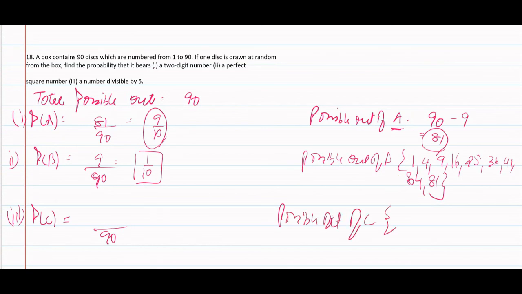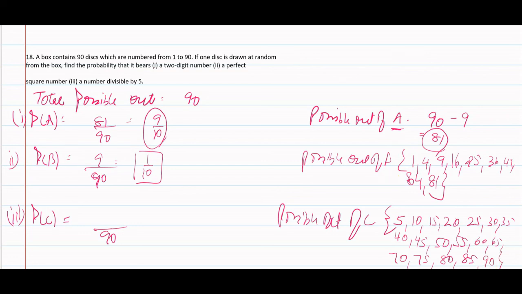Number divisible by 5. As we have already learned in earlier standard, a number is divisible by 5 when the unit digit is 0 or 5. So it would start by 5, 10, 15, 20, 25, 30, 35, 40, 45, 50, 55, 60, 65, 70, 75, 80, 85 and 90.